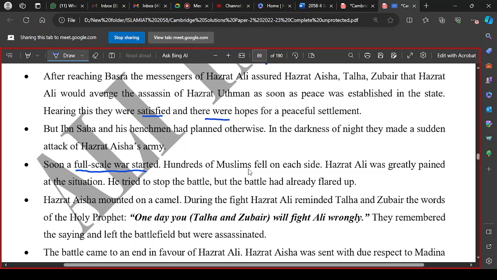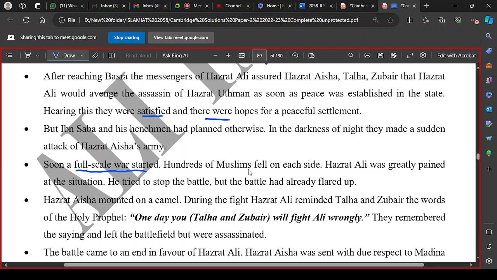The people wanted to kill Aisha Radhiyallahu anha, and her supporters were protecting her. So Ali Radhiyallahu anhu realized the condition and ordered his men to cut the legs of the camel to end the war, because that would be the sign of his victory.